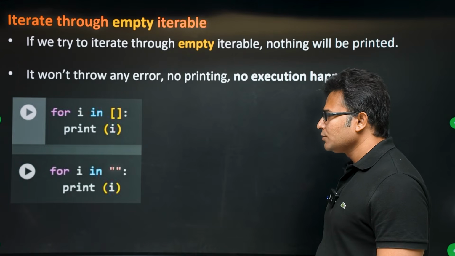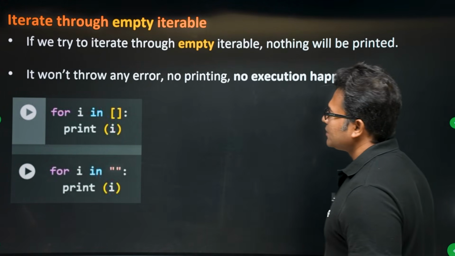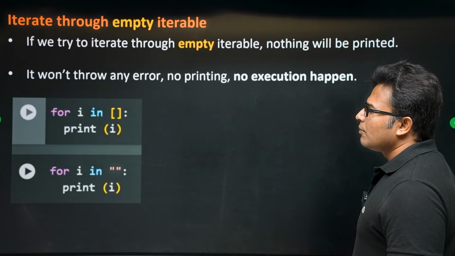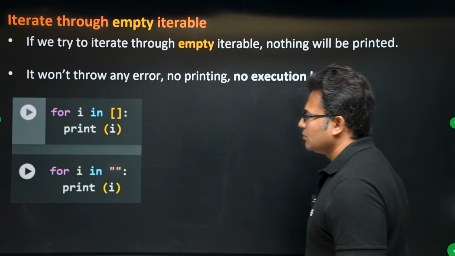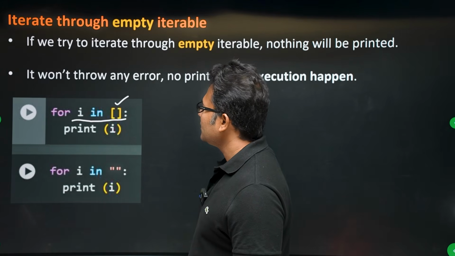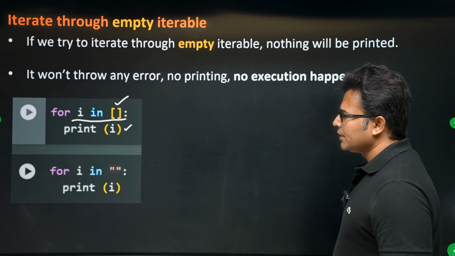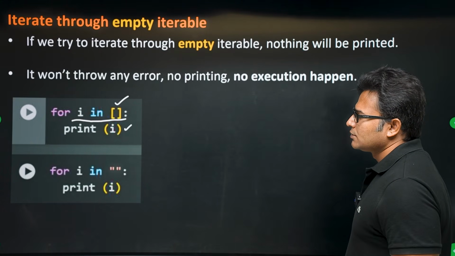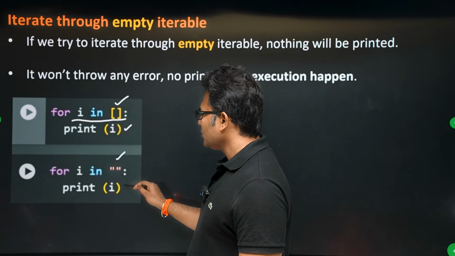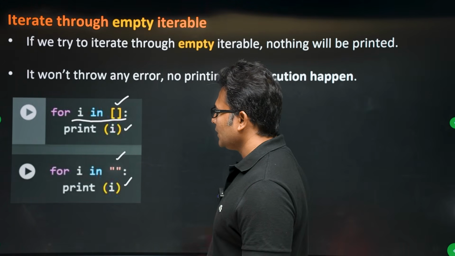Now you can also iterate through empty iterables, which means empty collections. Nothing will happen. You will not get any error, but you will not get any output. For example, if you write for i in an empty list and print i, nothing will be printed because it is empty, right? But no error. Similarly, if you have a null string and you try to iterate over it and print i, nothing will happen, right?